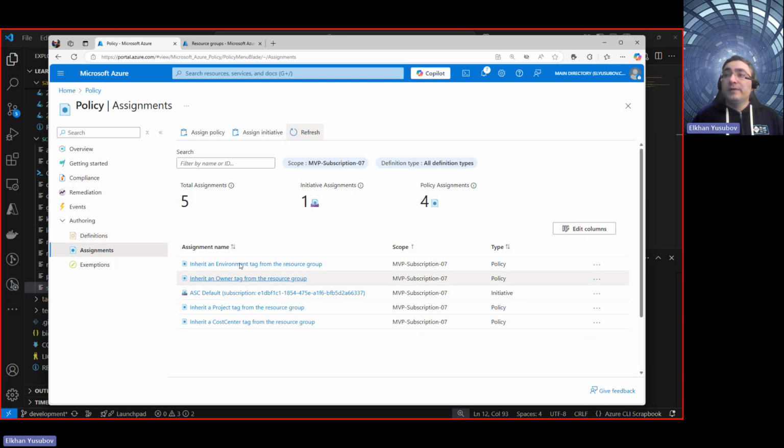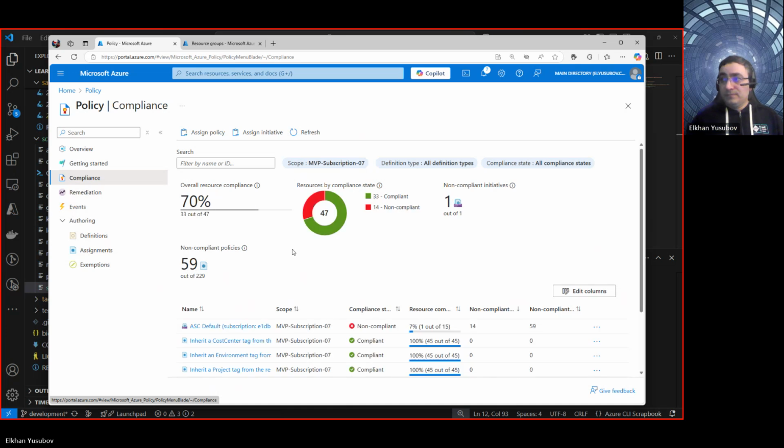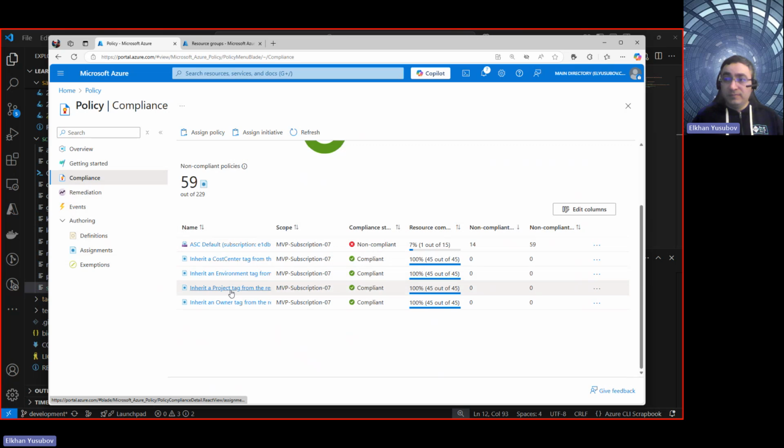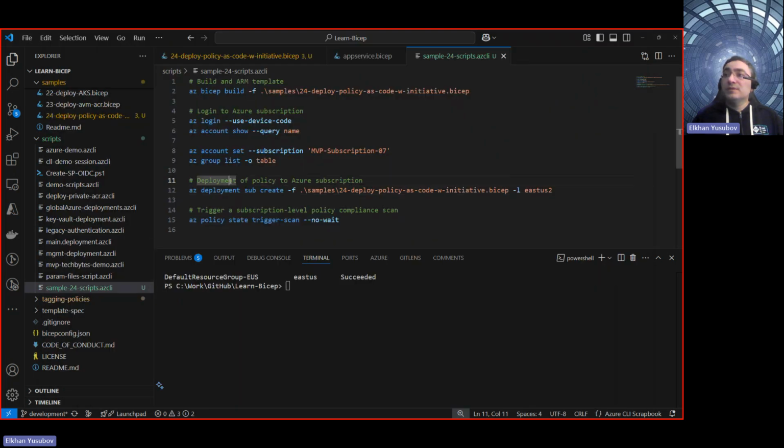So let's run our script. There should be some change here. In terms of compliance, if I click on compliance here, I see that I'm at 70% at the moment. So I have compliant and some non-compliant policies. Okay, without any delay, let's click on assignment. So we have only 5, refresh it. It's 5 only here. We are going to run this command to deploy our custom policy initiative as well as the assignment that should appear there.